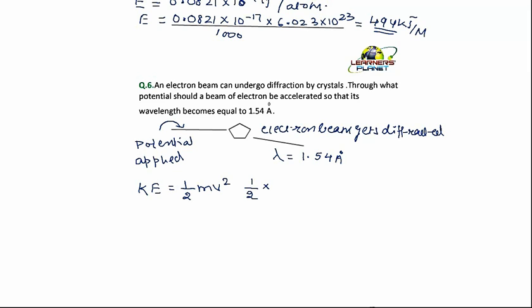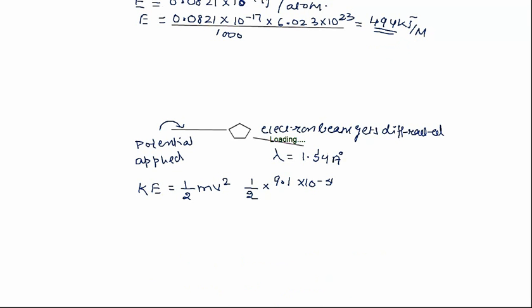So for finding out the kinetic energy, we don't have the velocity here. Now let's find out the velocity. So it will be half into the mass of electron. Mass of electron is 9.1 into 10 to the power minus 31 kg. Now we need the velocity, which we don't know, and the kinetic energy, which too we don't know. So we have another expression, that is lambda is equal to h upon mv.